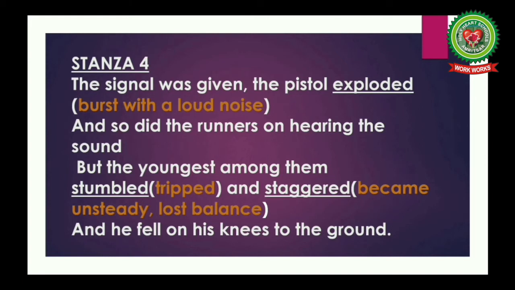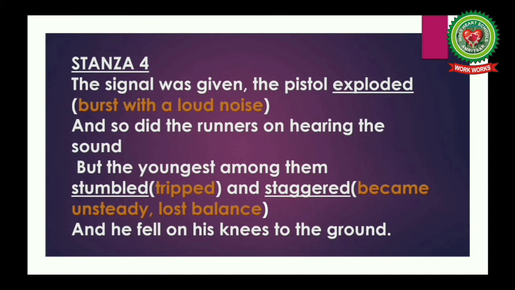The signal was given, the pistol exploded, and so did the runners on hearing the sound. But the youngest among them stumbled and staggered, and he fell on his knees to the ground. In this stanza, the poet says, as soon as the pistol shot was heard, the runners started running.